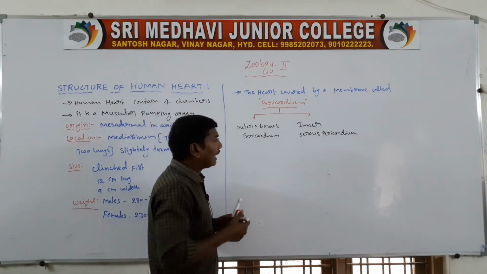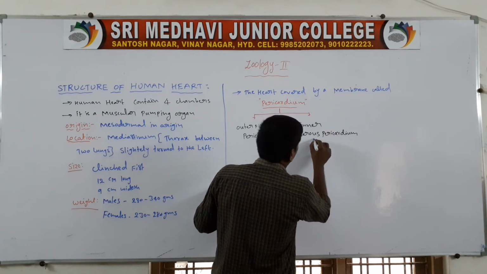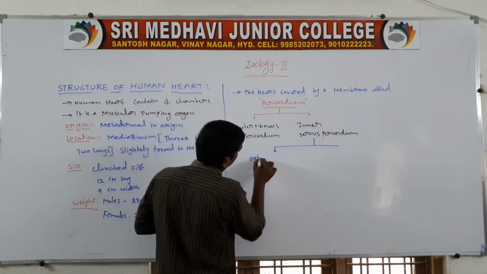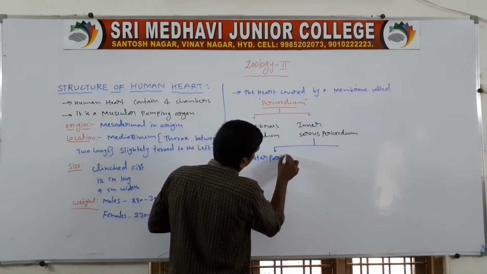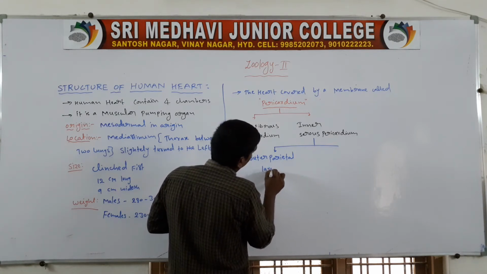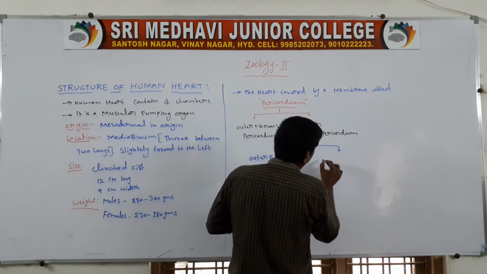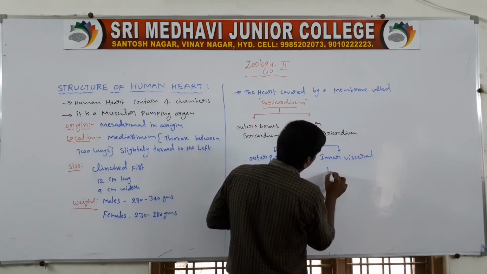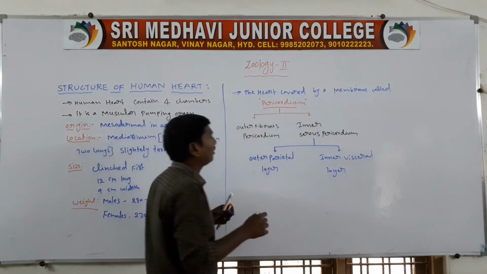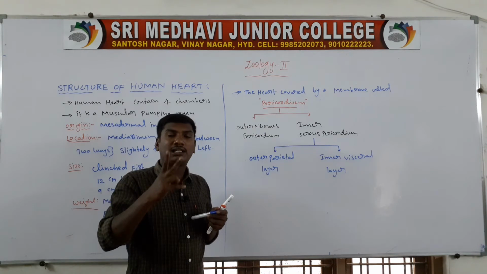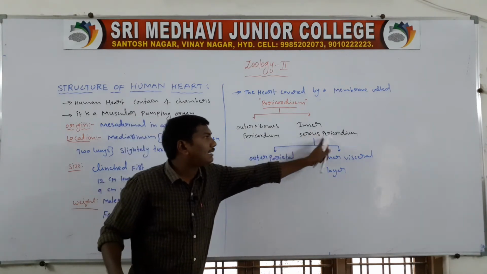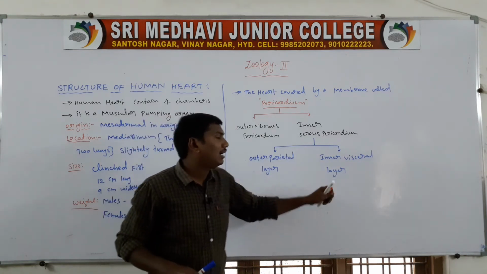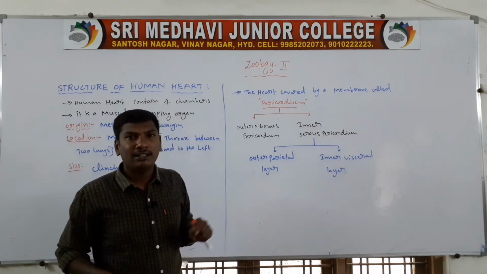The inner serous pericardium is divided into two layers. One is the outer parietal layer, and the other is the inner visceral layer. So the pericardium contains two layers: the outer fibrous pericardium and the inner serous pericardium. The inner serous pericardium is divided into the outer parietal layer and the inner visceral layer.